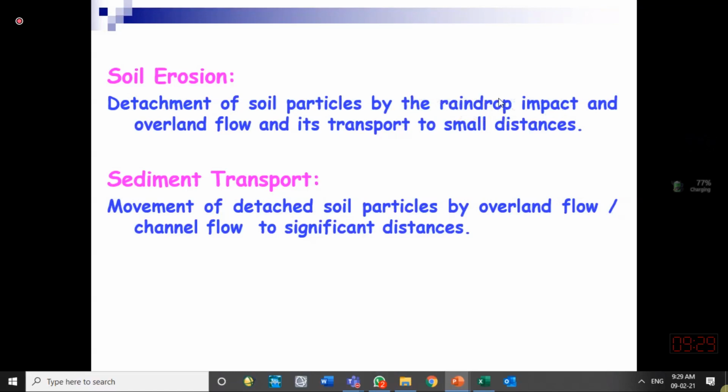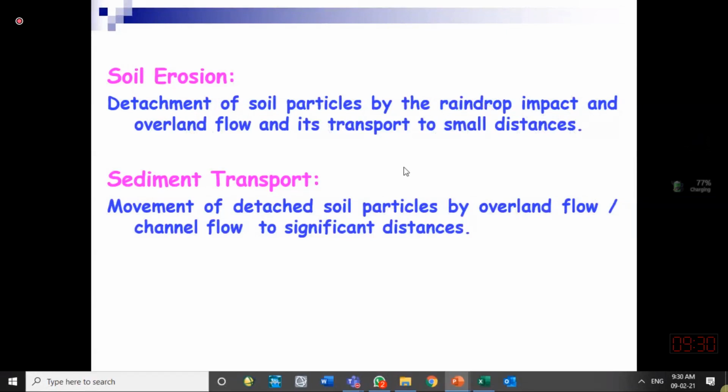When a drop of rain falls on the earth's surface, it has a certain force with it. This is a small drop, but it has a certain amount of force inside it. So multiple raindrops falling at a certain location have a lot of erosive capability. That is a main reason of soil erosion.